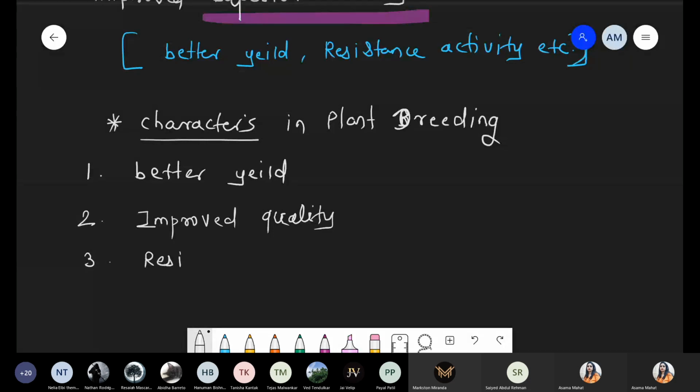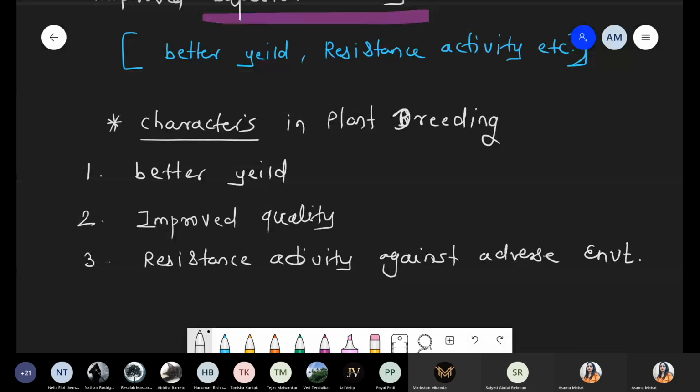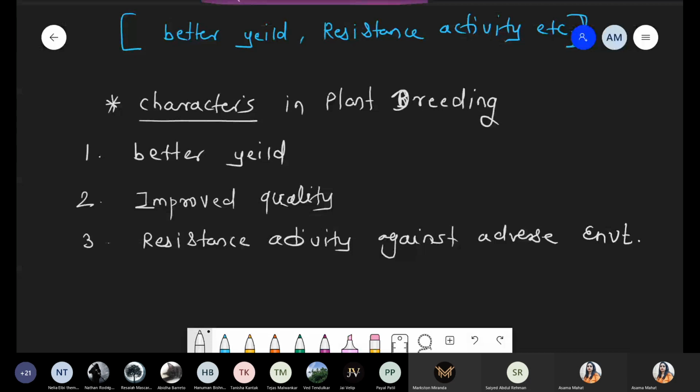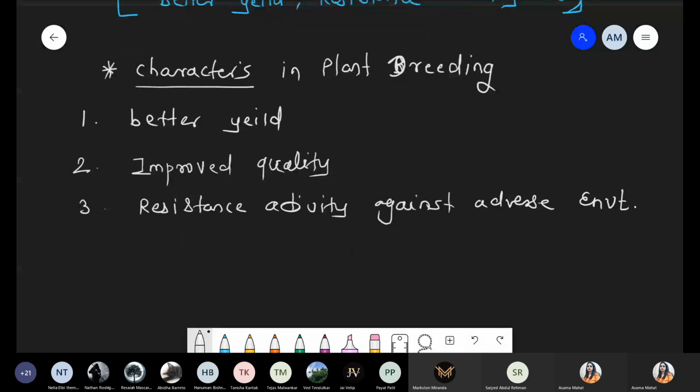So it should have resistance activity against adverse environment. And if you want, you can write down which kind of adverse condition. For example, high temperature is one adverse condition. Low temperature is also an adverse condition.